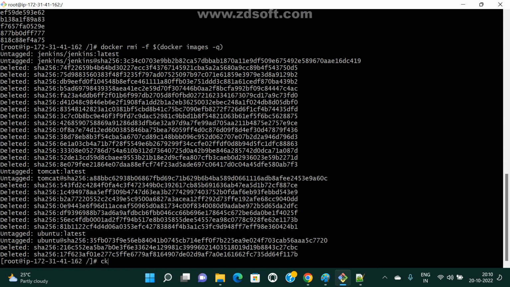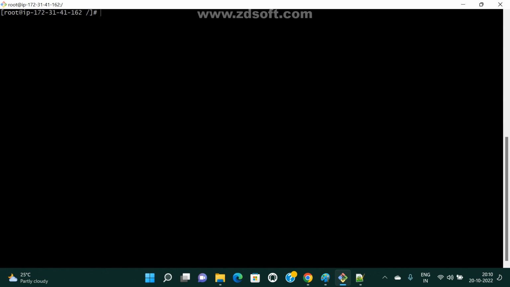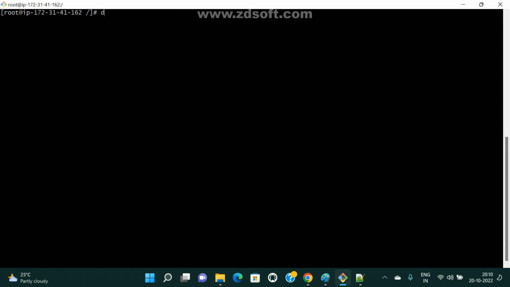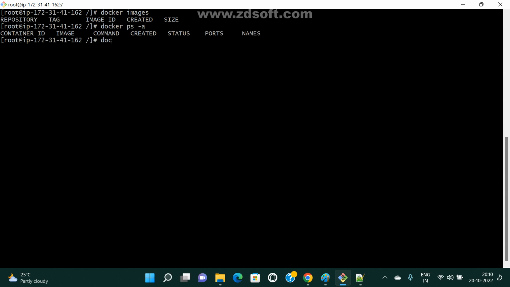Okay, now everything is clear. Clear the screen. I don't have anything. Now docker images, I don't have anything. Docker ps -a, I don't have any containers. Now I'm creating one container. Docker run -it, I'm giving Ubuntu. Okay.